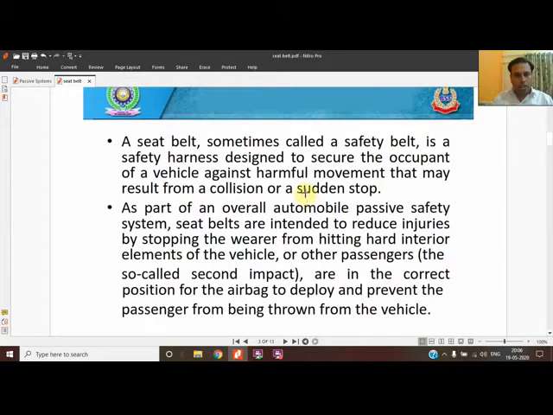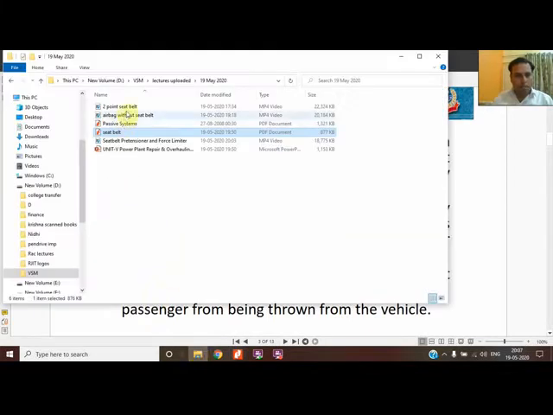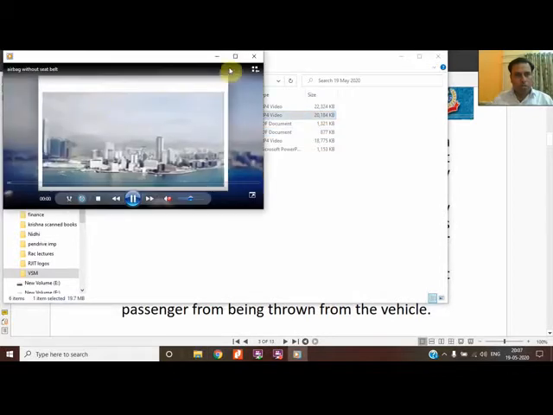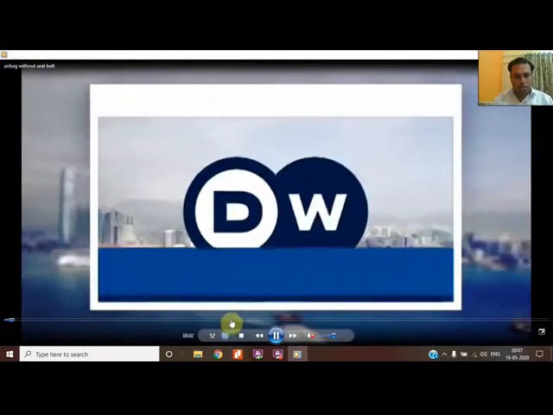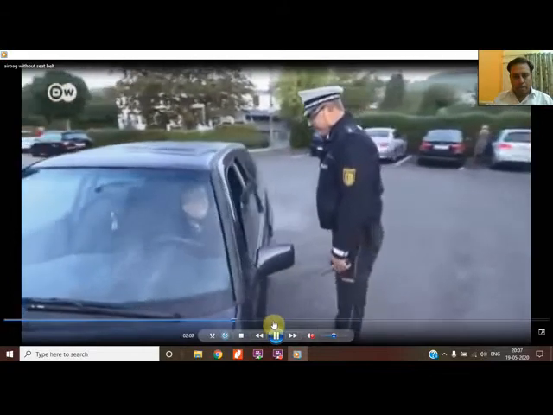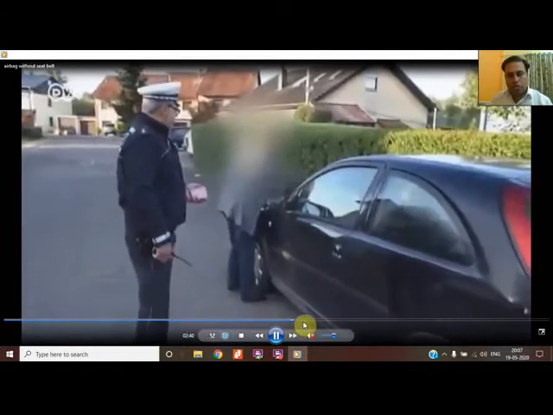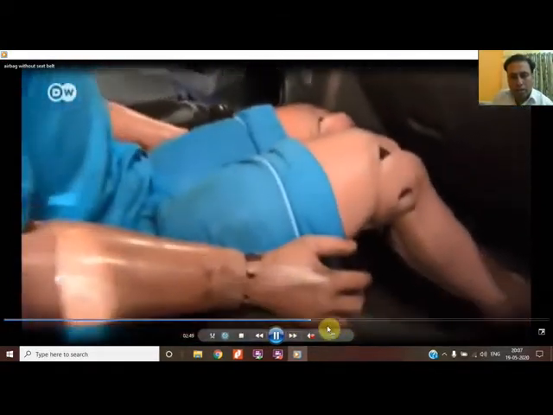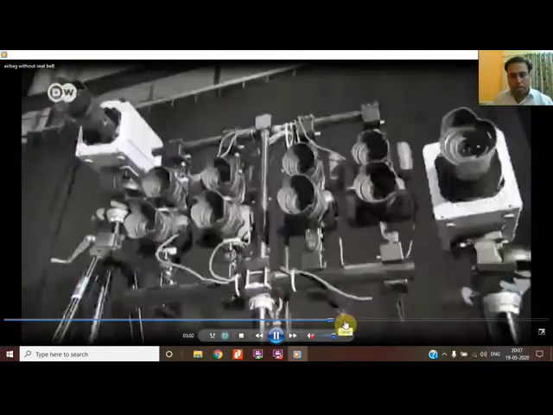Now, what is a seat belt? The seat belt is sometimes called a safety belt. There are synonyms for the seat belts. It is designed to secure the occupant of a vehicle against harmful movement, because during an accident the body moves. This can be shown to you through the dummies which are used for testing the vehicle, and their movements are studied to see what actually happened in that collision.